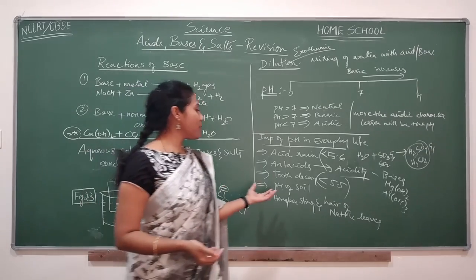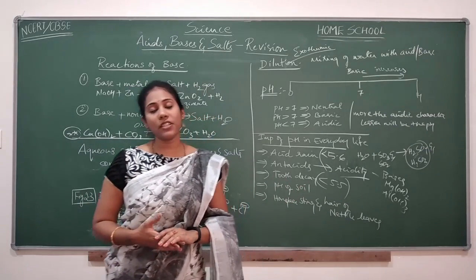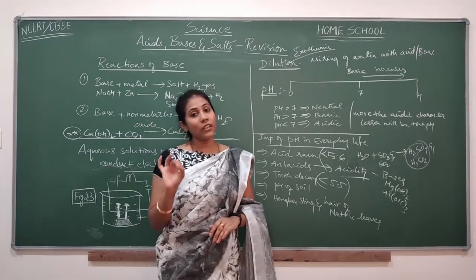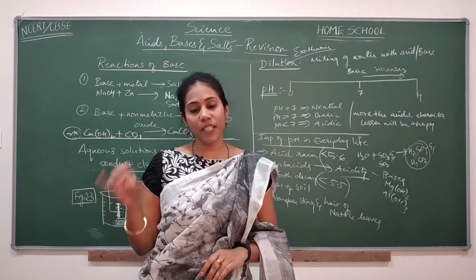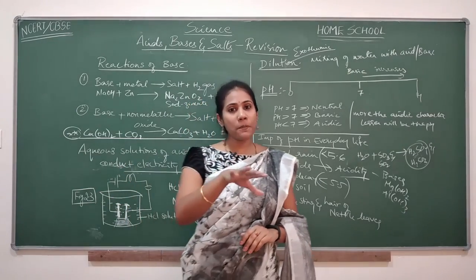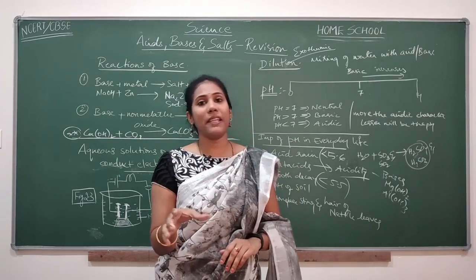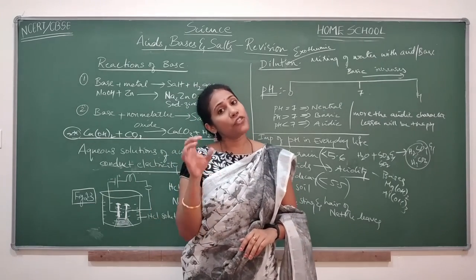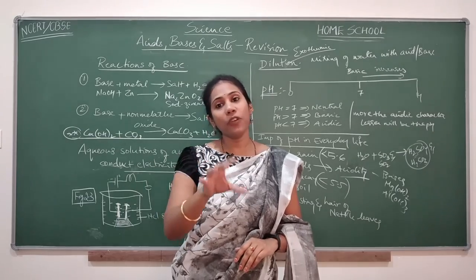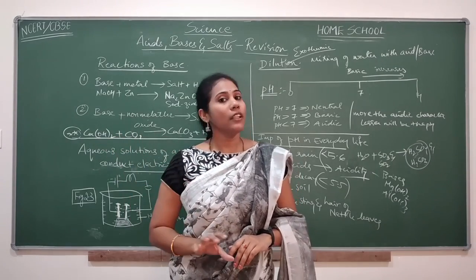pH of soil is very important in the field of agriculture. You know, all types of crops will not grow in all types of soil. It is very much specific. Some crops will grow in acidic pH range and some crops will grow in basic pH range. So definitely you have to check the pH of the soil before growing any particular crop.